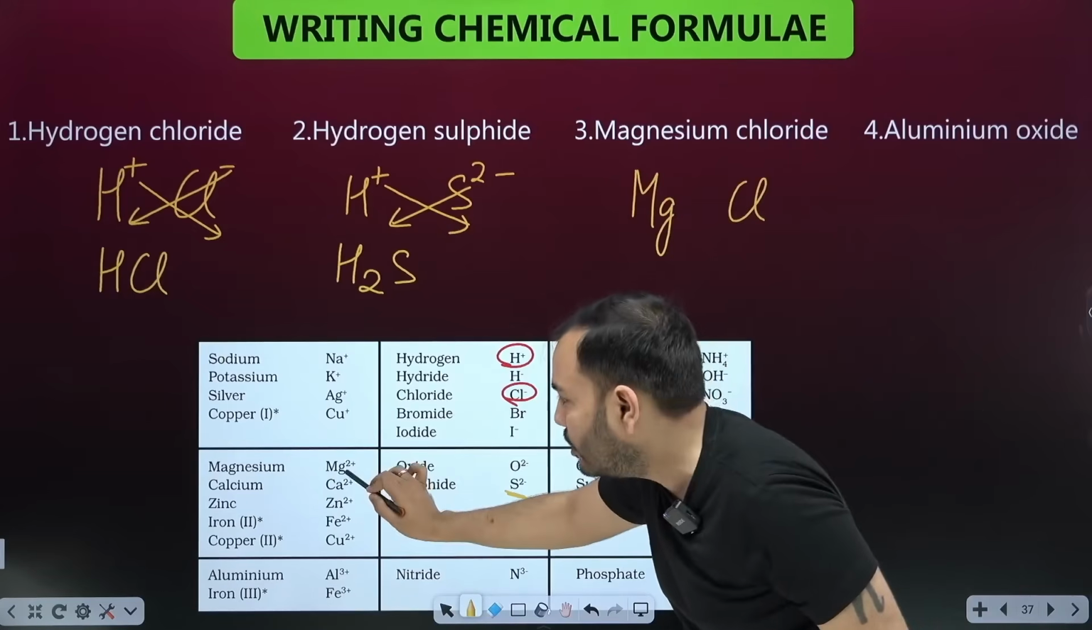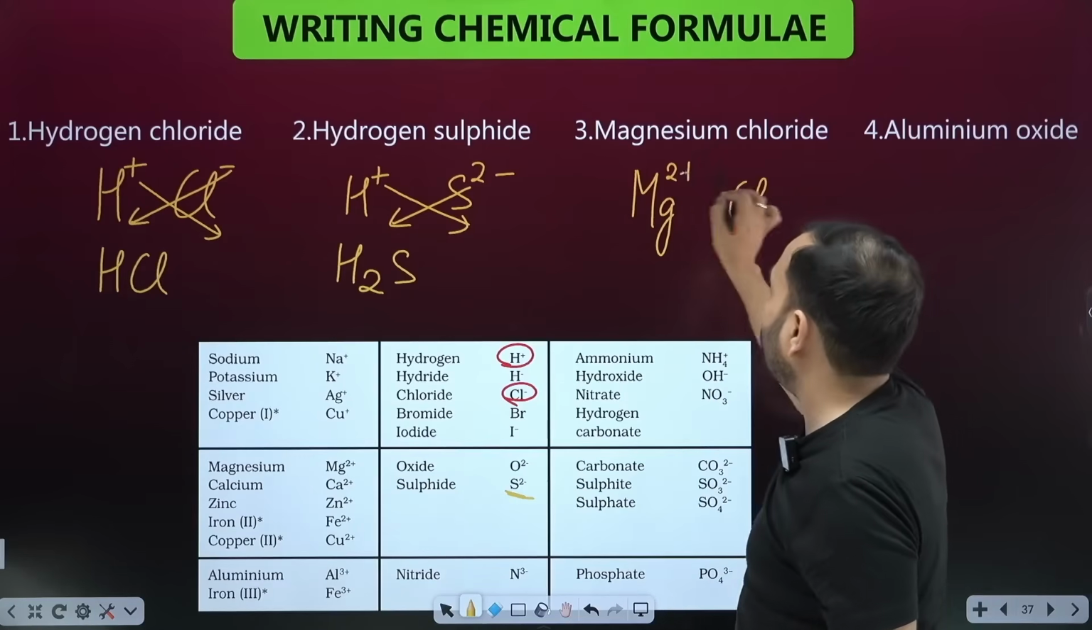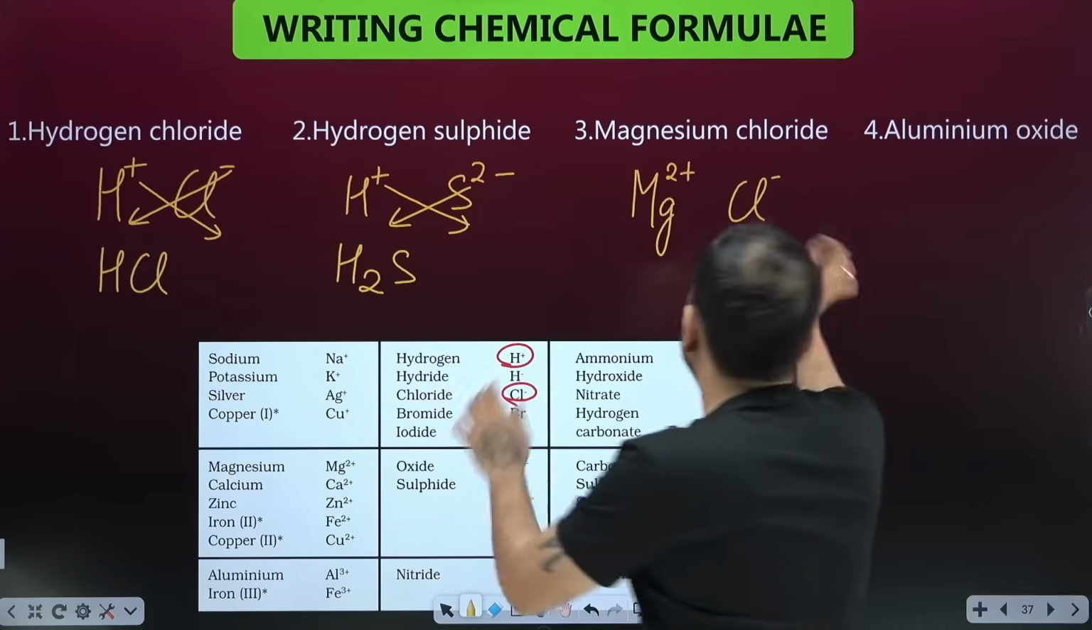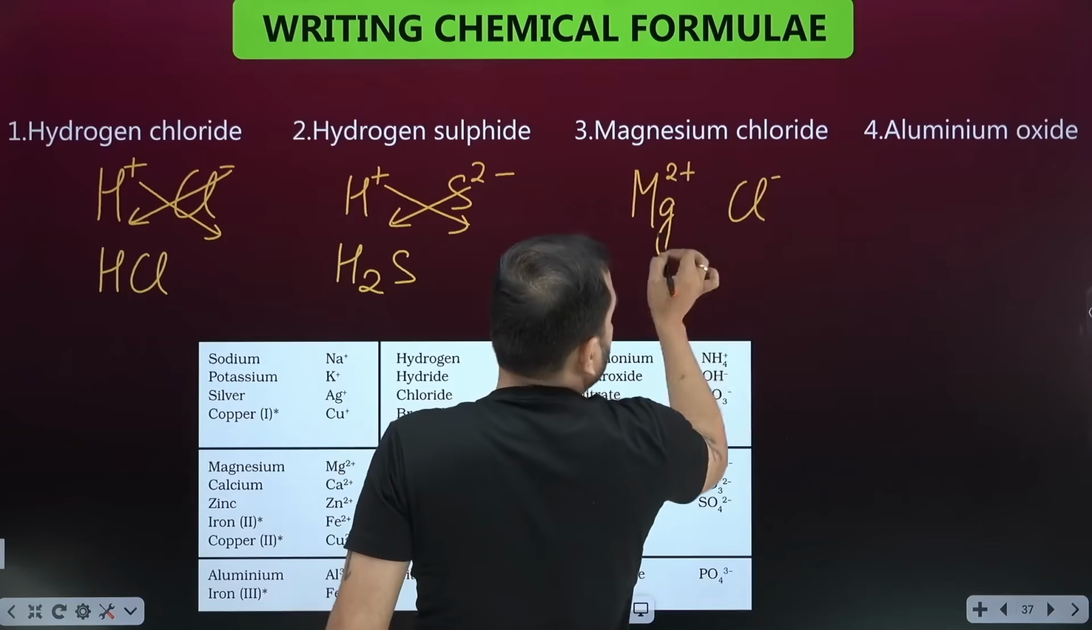Find it, find it, find it. Here it is, 2 plus. Okay, there would be 1 minus on chlorine. This one, 1 minus. Okay. Now cross multiply. Forget the charge, the number across, cross multiply it.